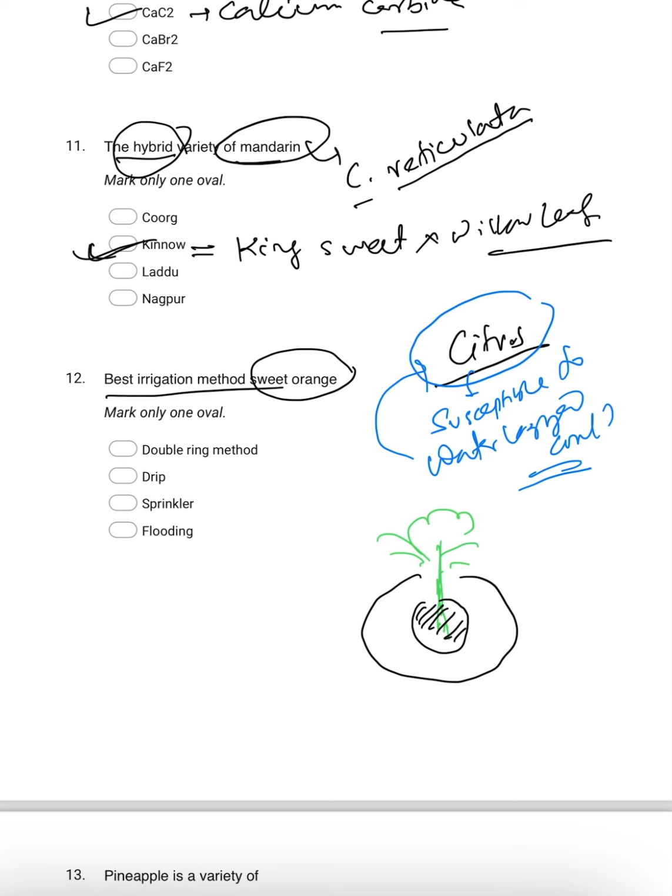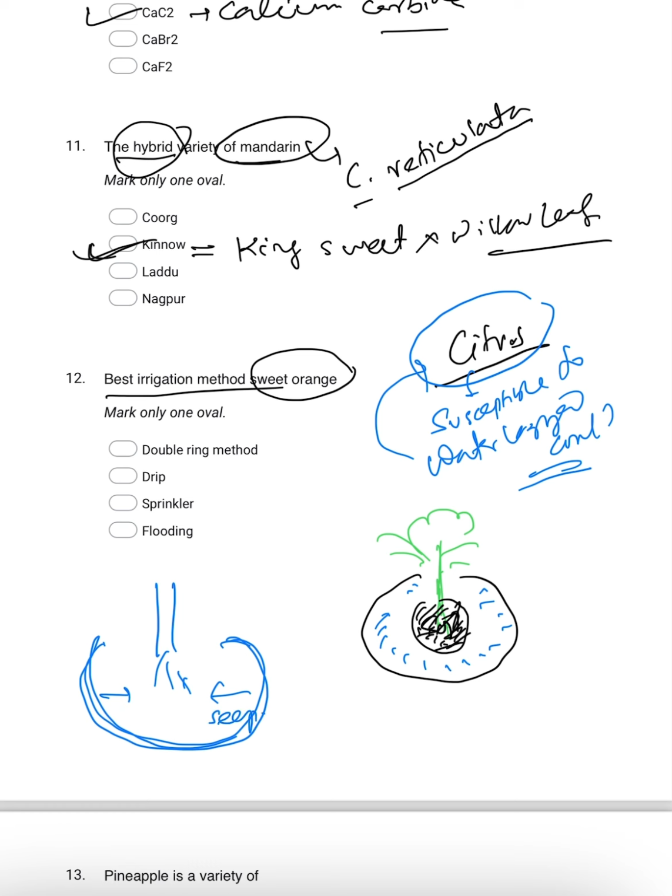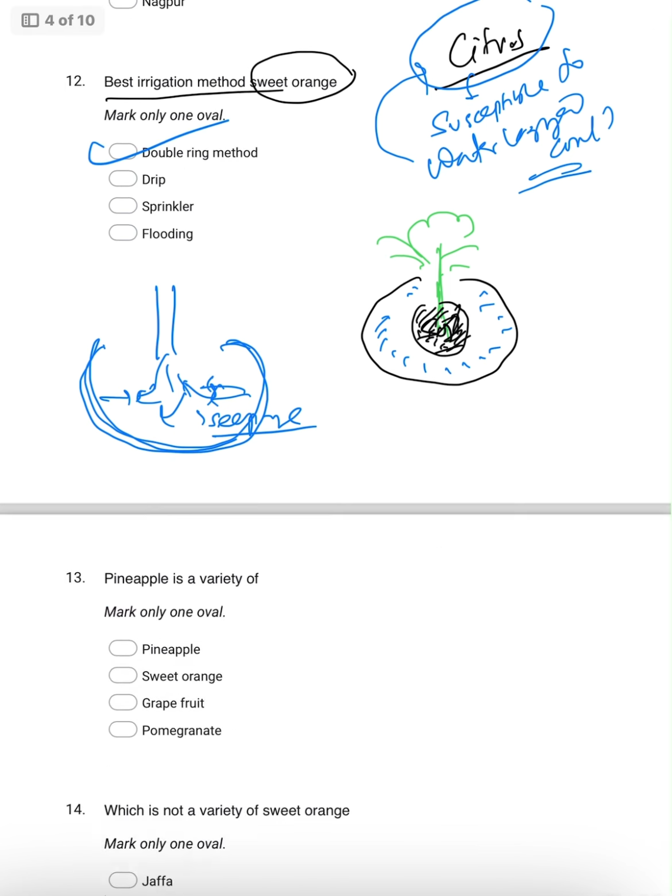Okay, so this is the soil part, just surrounding the tree root. Whatever irrigation you are applying, you are applying the irrigation water just surrounding here. By means of seepage, or horizontal movement of water, the root will reach this water and take it up. So there is no waterlogging condition in this case. So the double ring method is the most important method of irrigation for sweet orange.